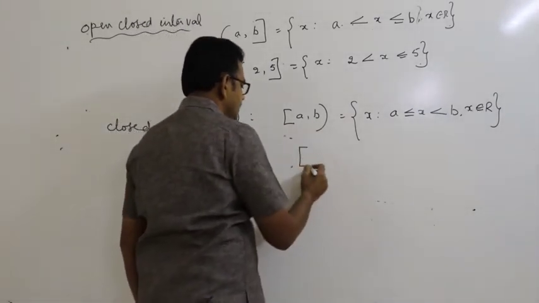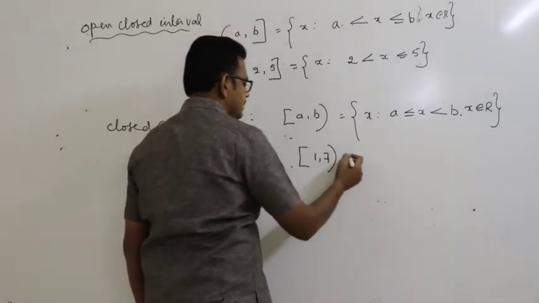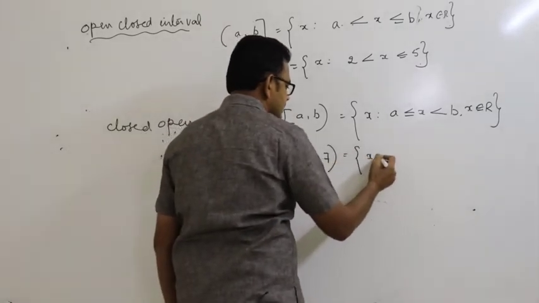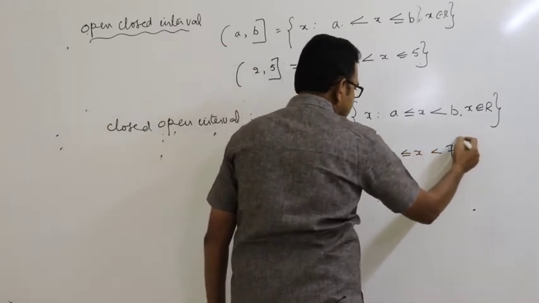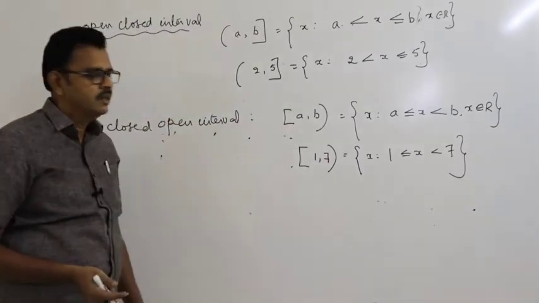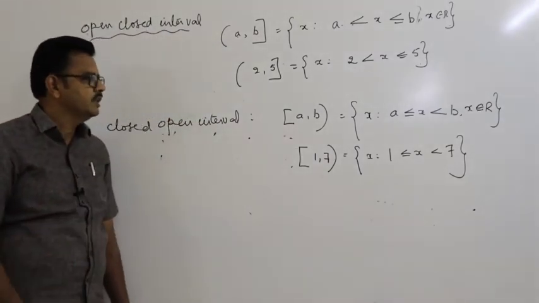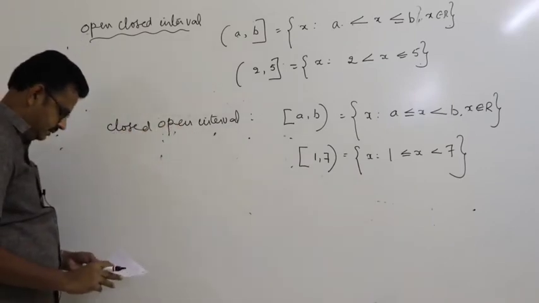Suppose closed open interval, let it be [1, 7). This is open. Closed open is equal to {x such that 1 ≤ x < 7}. The values of x lie between 1 and 7, including 1 and excluding 7. This is called closed open interval.